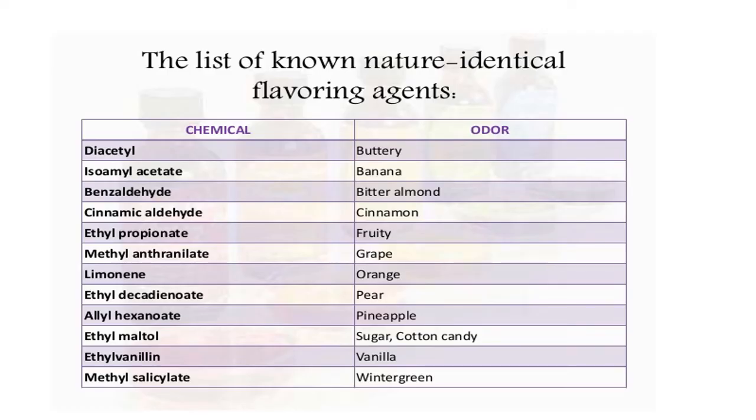In this table, you can see the list of some of the nature identical flavoring agents and their odor. For example, benzaldehyde gives the odor of bitter almond, cinnamic aldehyde gives out cinnamon odor, limonene gives orange odor, ethyl vanillin gives vanilla odor, and ethyl propionate gives a fruity odor.